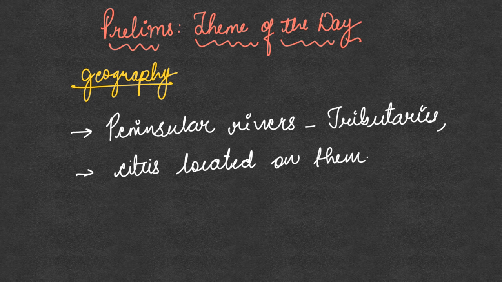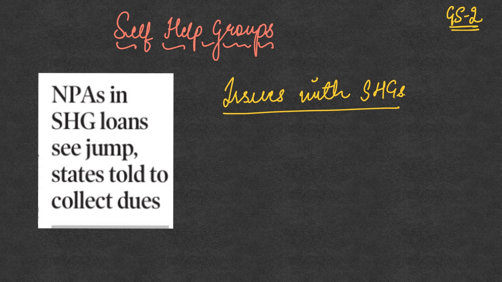Now we'll start with the first topic of the day, and this is related to self-help groups. Self-help groups, under civil societies, are part of your GS2 syllabus. So you may have a direct question on self-help groups as to how far they have been successful in alleviation of poverty or in the empowerment of women. Critically analyze the success or otherwise of the self-help groups. This is a very important question, so you must keep thorough material ready with yourself.